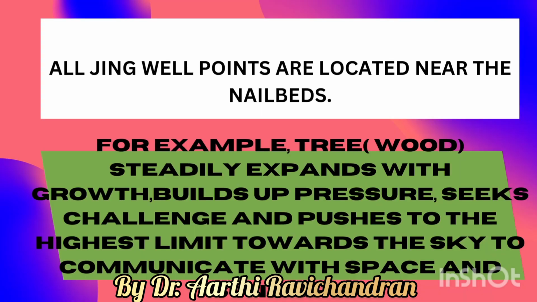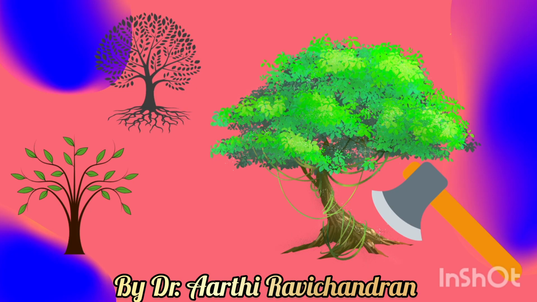All Jing well points, as we know, are located near the nail buds, very close to the nail. The yin organs will start from wood and the yang organs in the foot will start from metal.